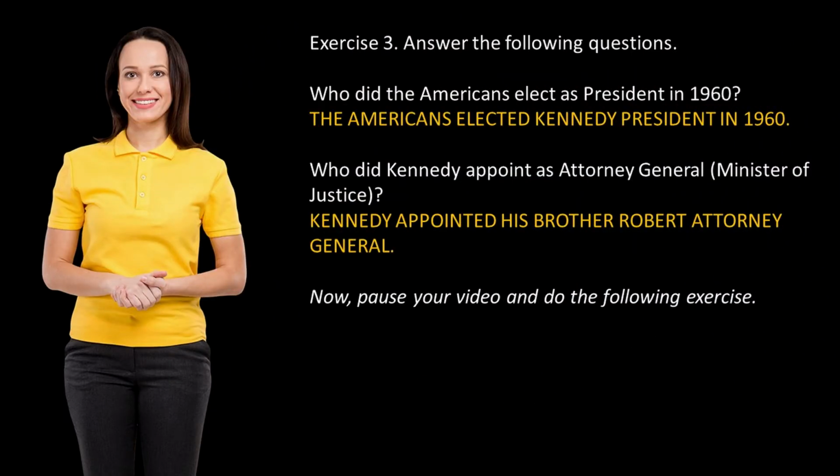Exercise 3. Answer the following questions. Examples: who did the Americans elect as president in 1960? Your answer: the Americans elected Kennedy president in 1960. Who did Kennedy appoint as Attorney General, Minister of Justice? Your answer: Kennedy appointed his brother Robert Attorney General. Now, do the following exercise and pause your video.